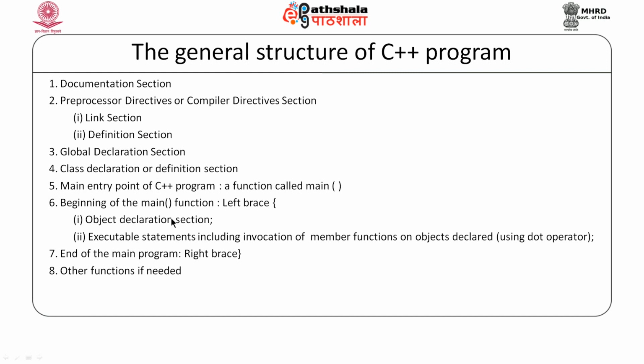That declaration section is followed by a set of executable statements, and those executable statements may include invocation of member functions on objects that we have declared in the declaration section of the main function. Once we have included all the declarations and executable statements, we close the main function with the right bracket.